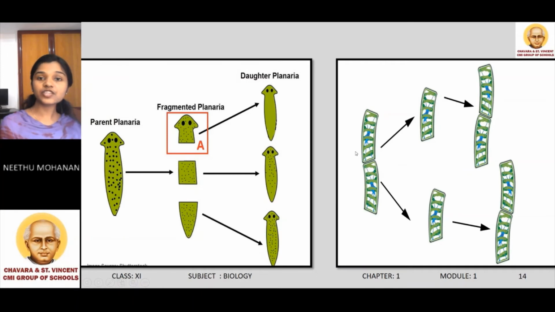In the second picture, you can see filamentous algae. This filamentous algae can also be divided into fragments, and each fragment has the ability to regenerate lost parts and develop into a new, complete organism. So planaria and also filamentous algae reproduce by the process of regeneration.